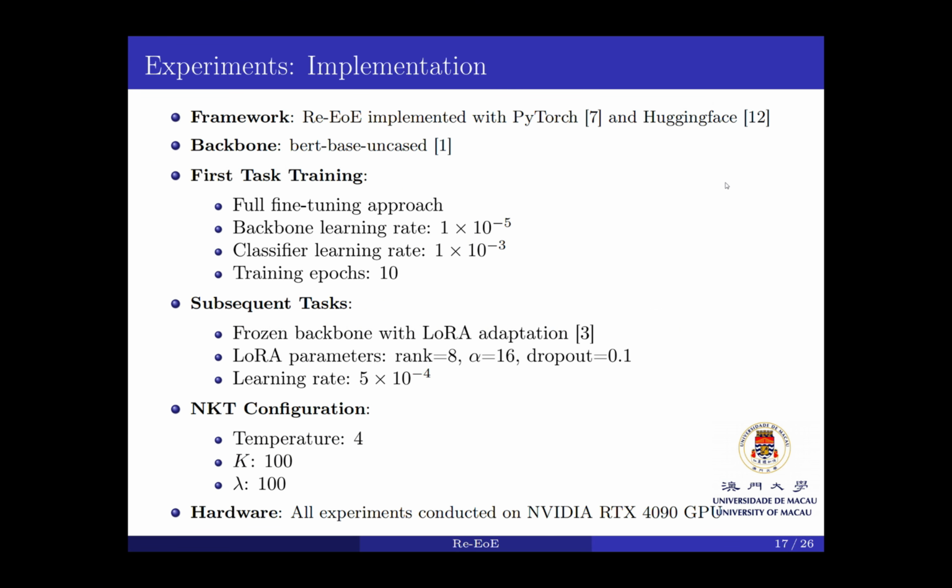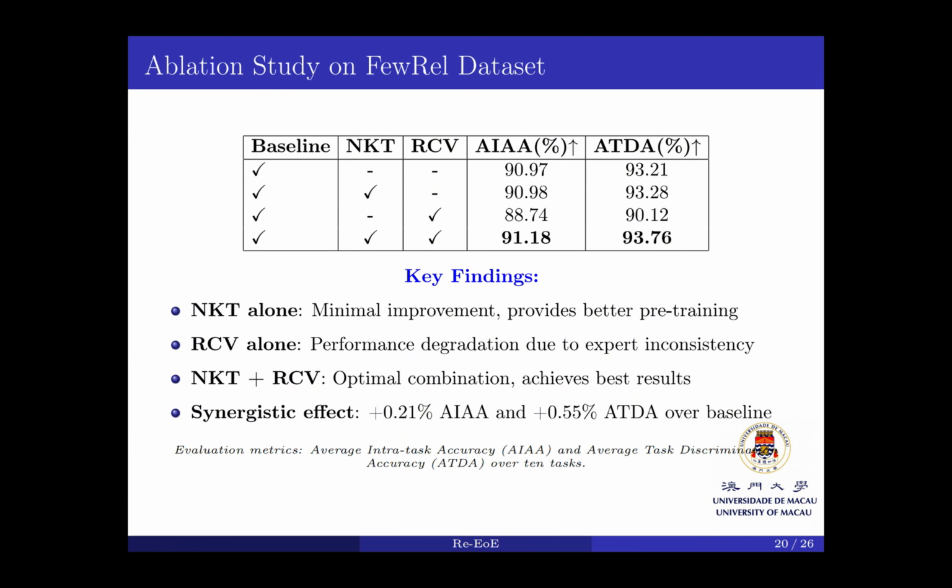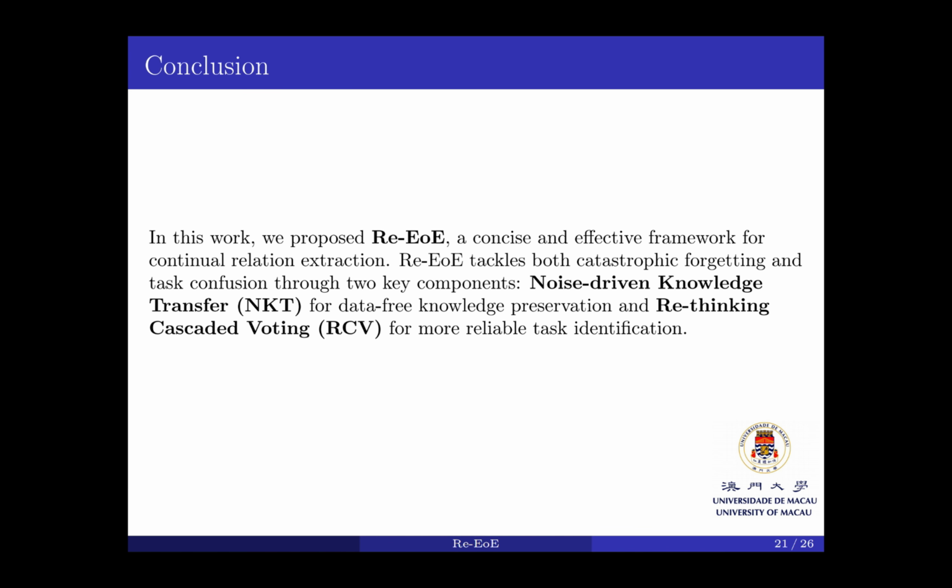This is the experiment result. It is observed that on both the FewRel dataset and the TACRED dataset, REEOE achieved the best performance on most tasks. And this is the ablation study. It is shown that when used alone, NKT gives minimal improvement and RCV alone causes performance degradation, but when combined together, they achieved the best result. So in this work, we proposed REEOE, a concise and effective framework for continual relation extraction, and it has two key components, NKT and RCV.